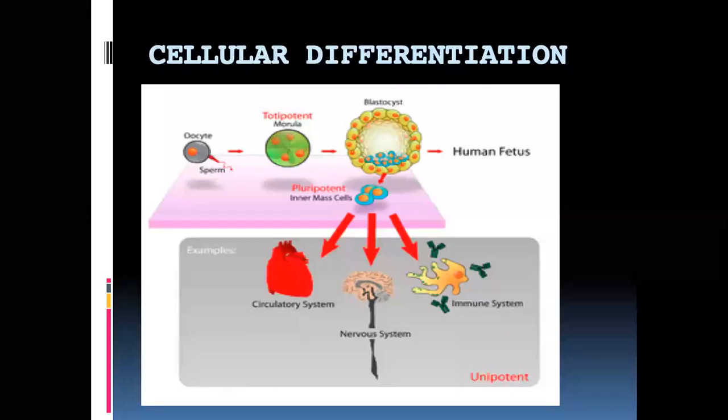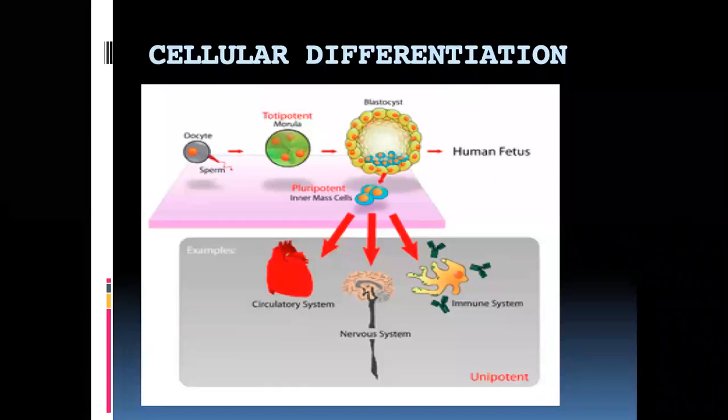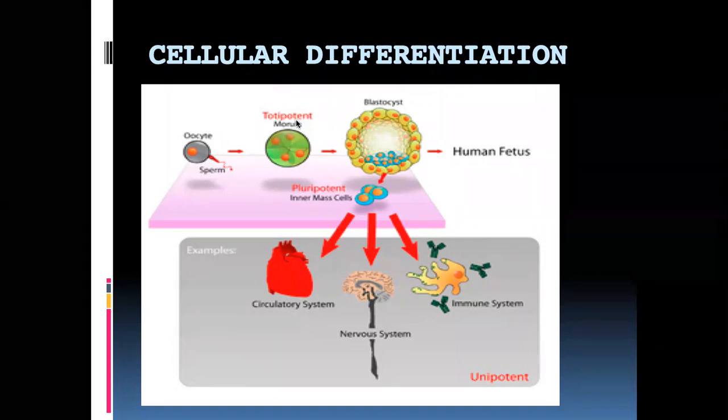Differentiation process. Till here, I'm sure that all of you have understood whatever we had discussed. We are talking about potency. These are the totipotent cells. Again, when we are coming to the next stage, that is the blastocyst stage, we'll see that some cells which are inside are called embryoblast cells. Now, when we take out these cells, they become pluripotent cells.